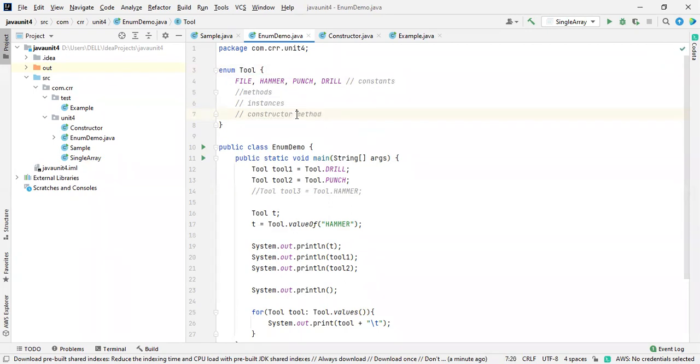Constructor methods also are available like a class: methods, instances, and constructor methods. Okay. So these are the normal methods. So only these things are the same as a high level language like C or C++.